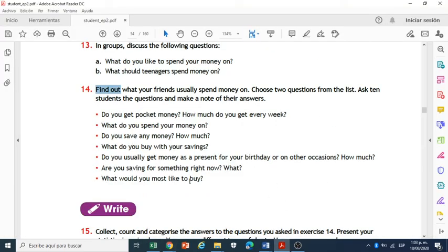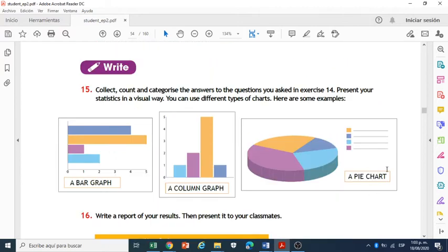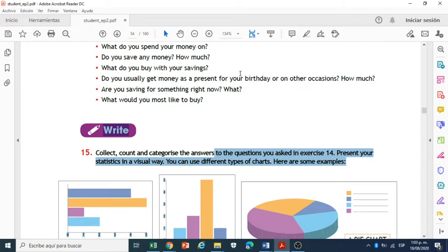So you are not going to write the answers here. For example, question and answer, no, you are not going to do this. You are going to use these charts and these graphs to present these answers, okay?